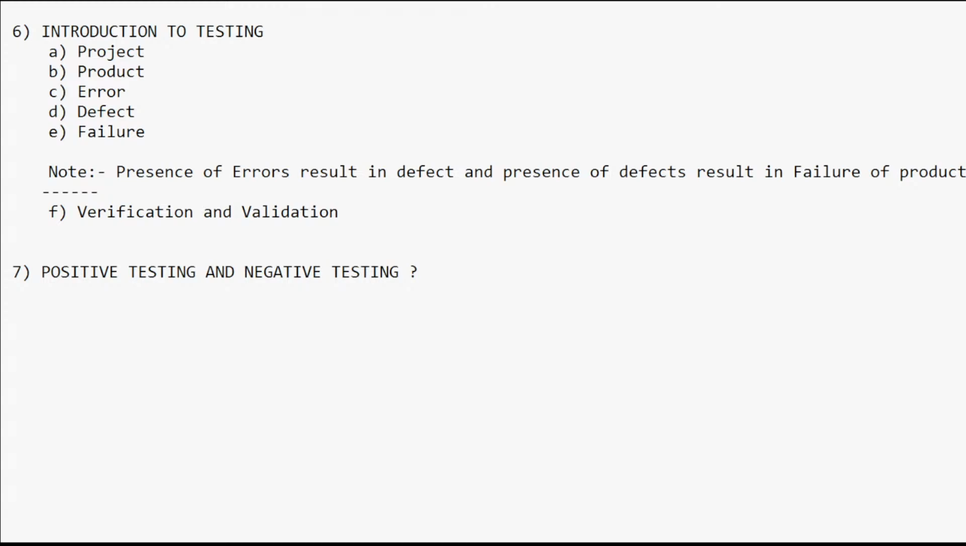Okay, so now let me discuss it. We will conclude this session for today.